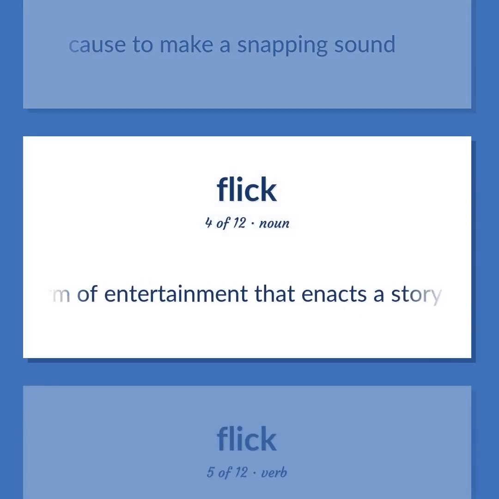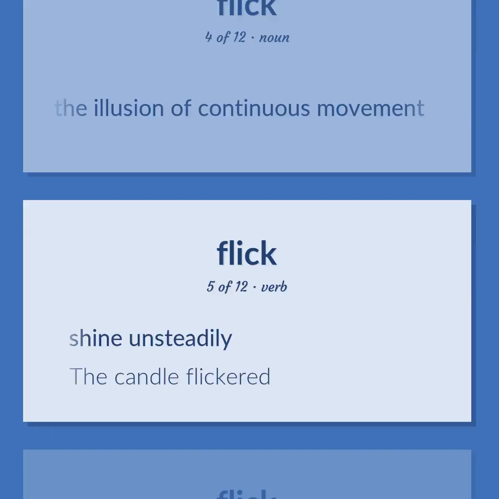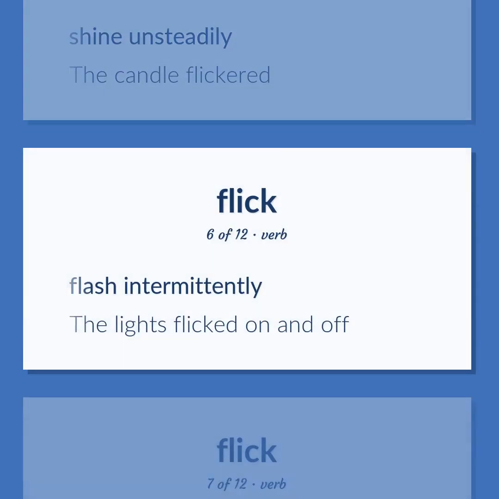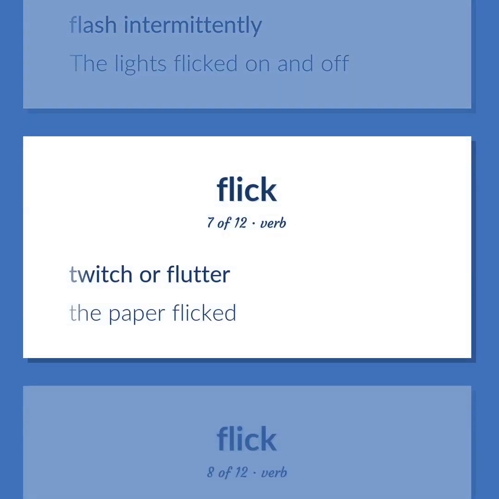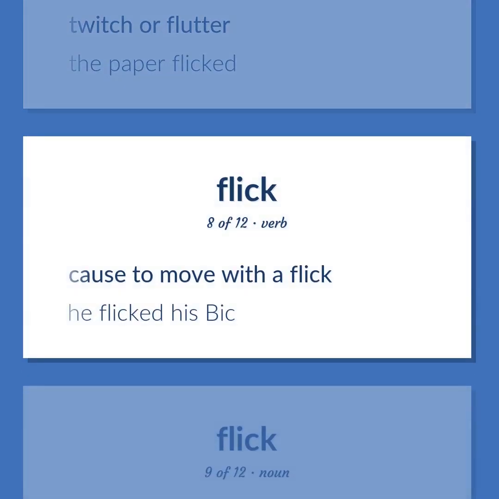A form of entertainment that enacts a story by sound and a sequence of images giving the illusion of continuous movement. Shine unsteadily. The candle flickered. Flash intermittently. The lights flicked on and off. Twitch or flutter. The paper flicked. Cause to move with a flick. He flicked his Bic.